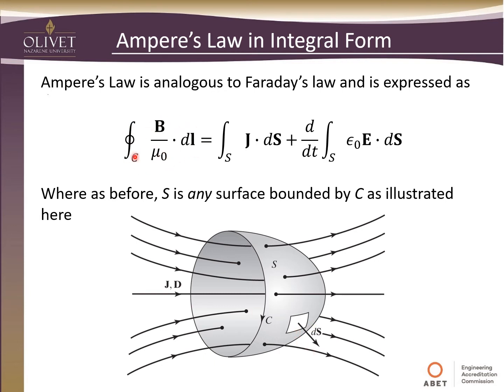And so what we're saying on the left hand side here then is we'll generate a magnetic field density divided by this mu naught factor around this closed circle for the summation across the surface of any current flows, what we'll find out this is, and displacement. So we're going to dig into this a little bit more.